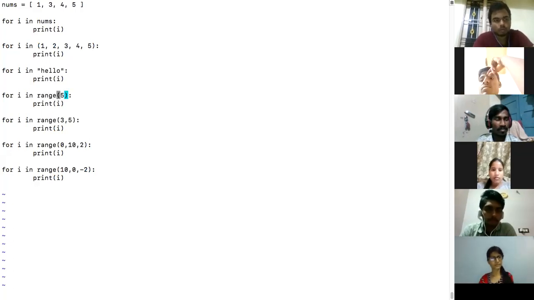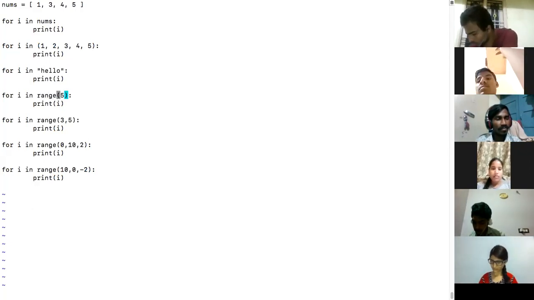Okay, now I think this one is new to you, correct? Range is called as this. They will ask you this in an interview, very important. What is range? Range is a generator function. I'll explain about generator function in tomorrow's chapter. Generator is a completely new design. For now, just understand this. This range function will generate numbers dynamically on the fly from 0 to 4. When you say 5, that 5 is acting like a delimiter. So it would generate from 0 to 4.